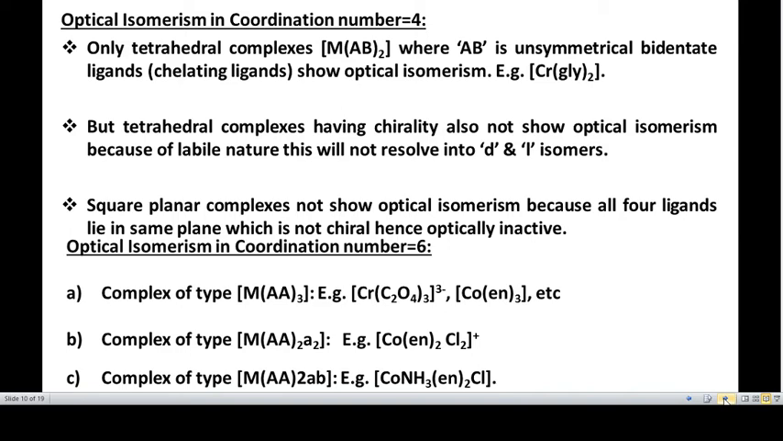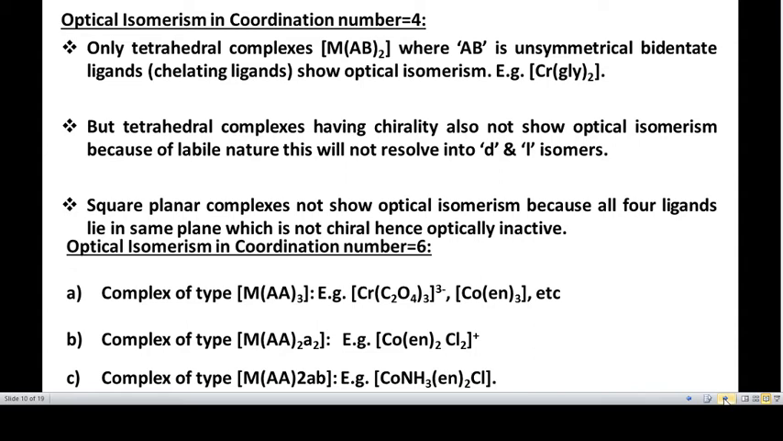Square planar complexes do not show optical isomerism because all four ligands lie in the same plane, which is not chiral, hence optically inactive. So only tetrahedral complexes show optical isomerism, and the square planar complexes do not show optical isomerism if you consider coordination number 4.